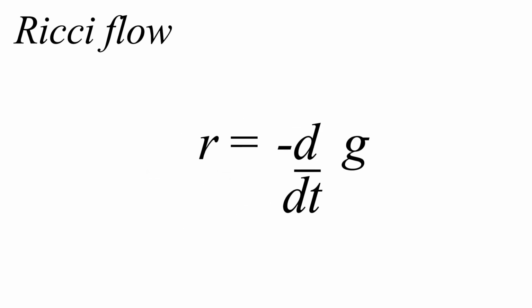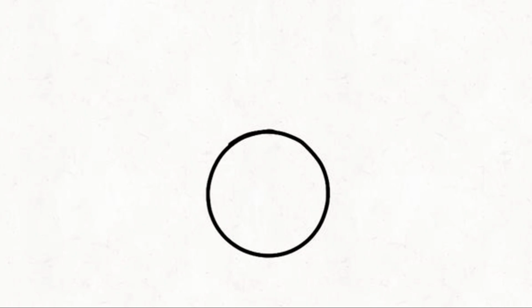This could be rewritten. Because g decreases, the derivative of g is negative. And since length and curvature have an inverse relationship, that means the length equals the negative derivative of g. Using this concept in simulation, you can see how Ricci flow would smooth out surfaces by pulling and shortening until only a sphere is left. It's like stretching out a piece of crumpled paper to make it smooth.